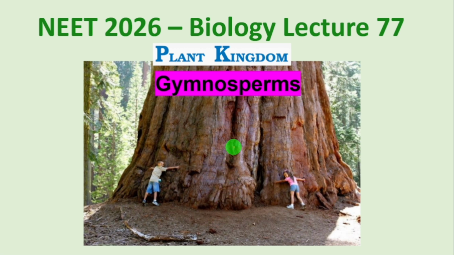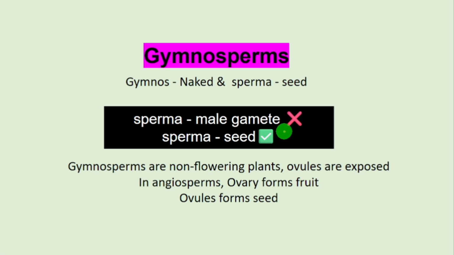Pollination which is mediated by wind, not by water, is called anemophilous pollination. This kind of pollination is seen in gymnosperms. In the term gymnosperms, gymno means naked and sperms means seed. It is not male gamete, keep this in mind. Seeds are naked.